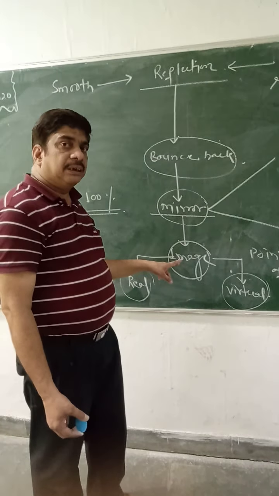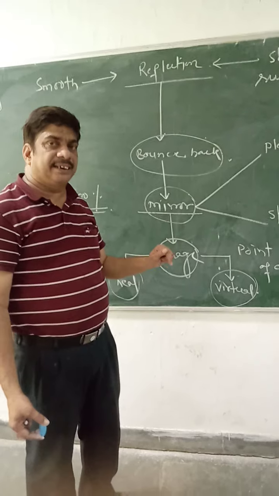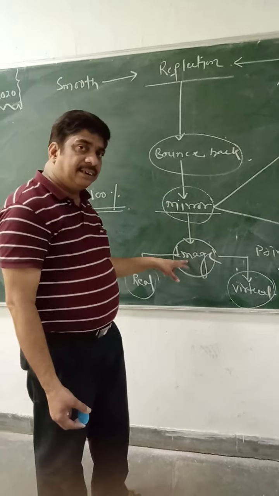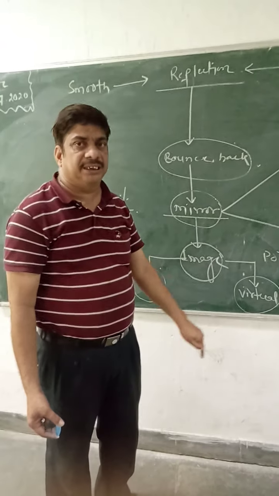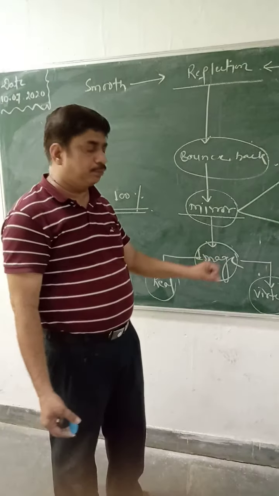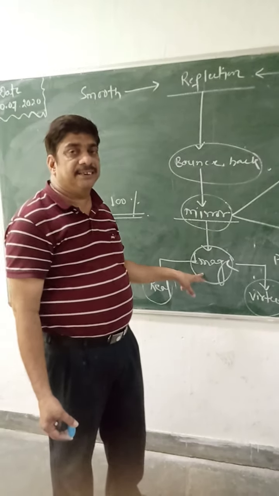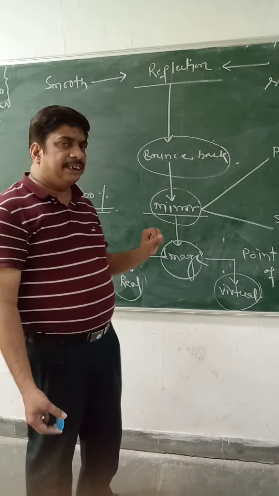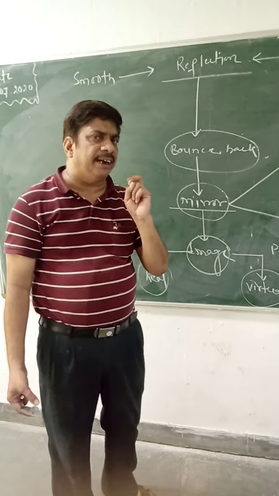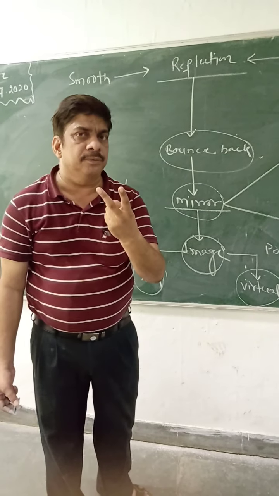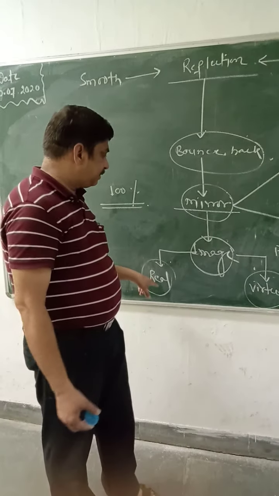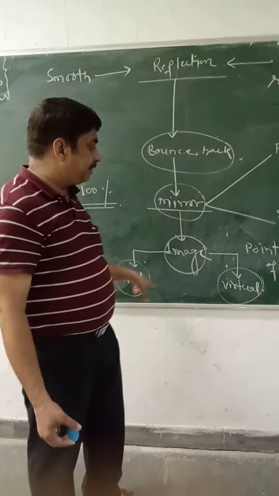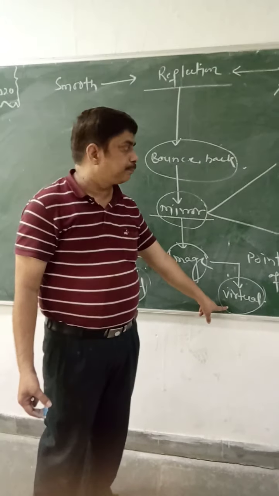When two reflected or refracted light rays meet or appear to meet, then the image is formed. So here one question: to form the image, how many rays are required? At least two. So this image is real or virtual.